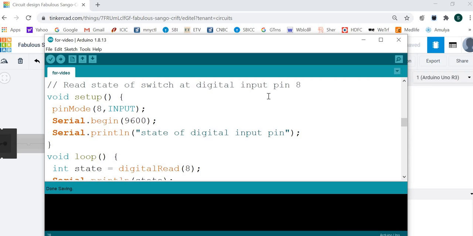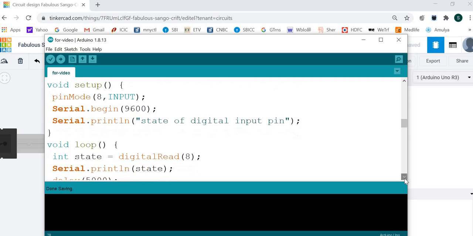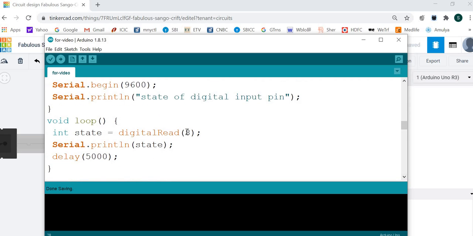So let us read the switch connected at pin 8. The switch is an input, so pin 8 will be set as an input. Serial.begin for the state of the digital input pin, and then read the state of the pin, so digitalRead, and equate it to a variable, that is the state variable. Then we have to watch it, so let's keep a delay of 5 seconds minimum. You can adjust this display in this.